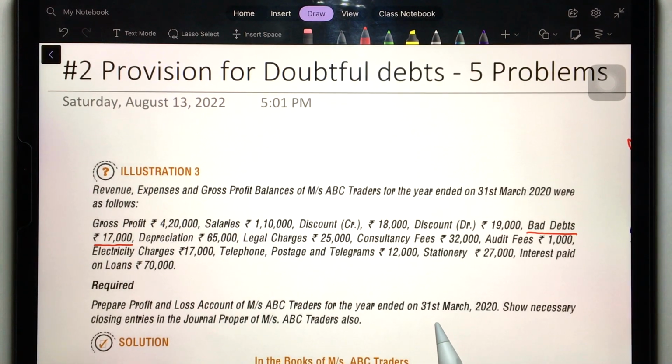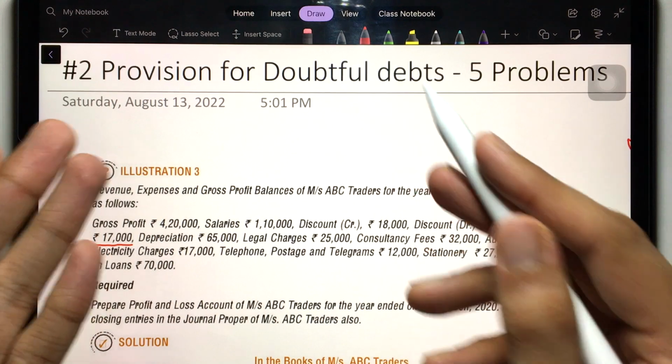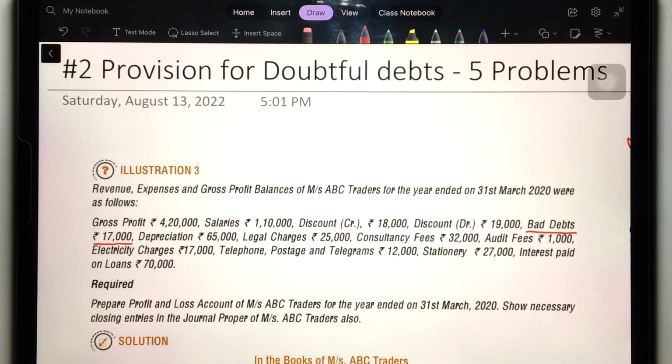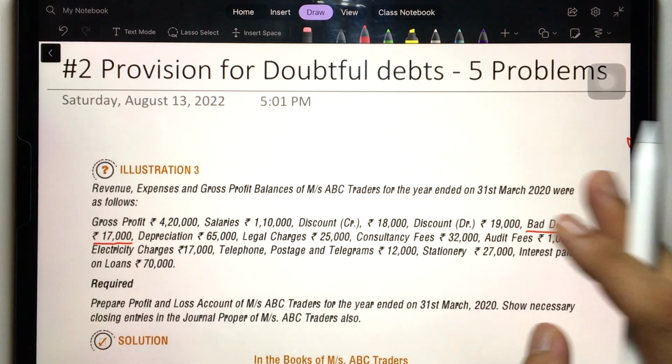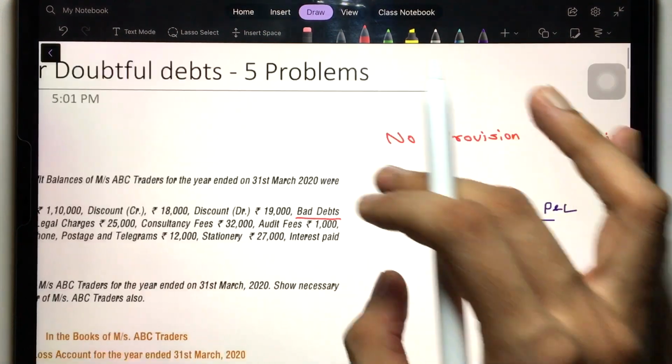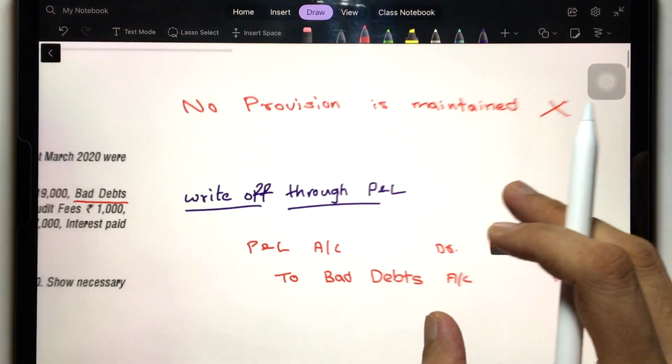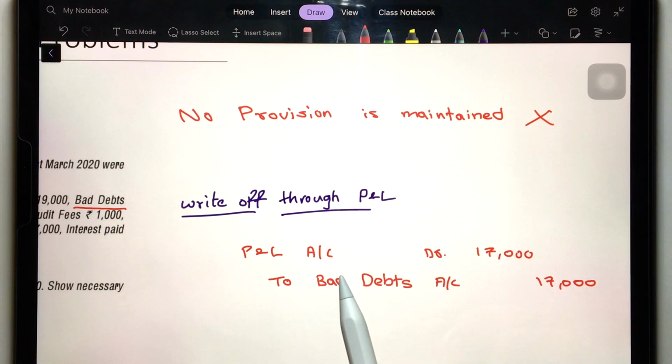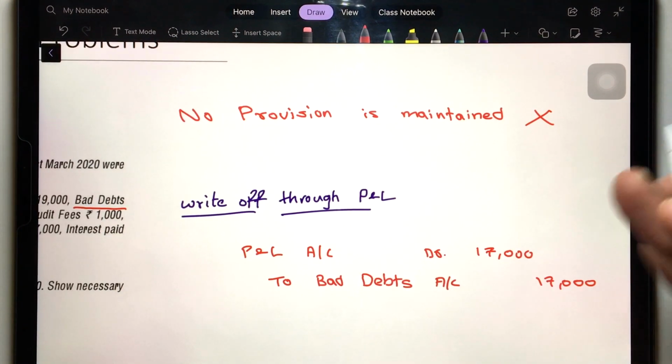But here we are specifically discussing just this topic, so only the relevant part will be understood. Okay. So see here, it's really simple. The journal entry that you will pass to write off the bad debt is you have to write it off through profit and loss account. You just have to close the bad debts account. That's what you do.